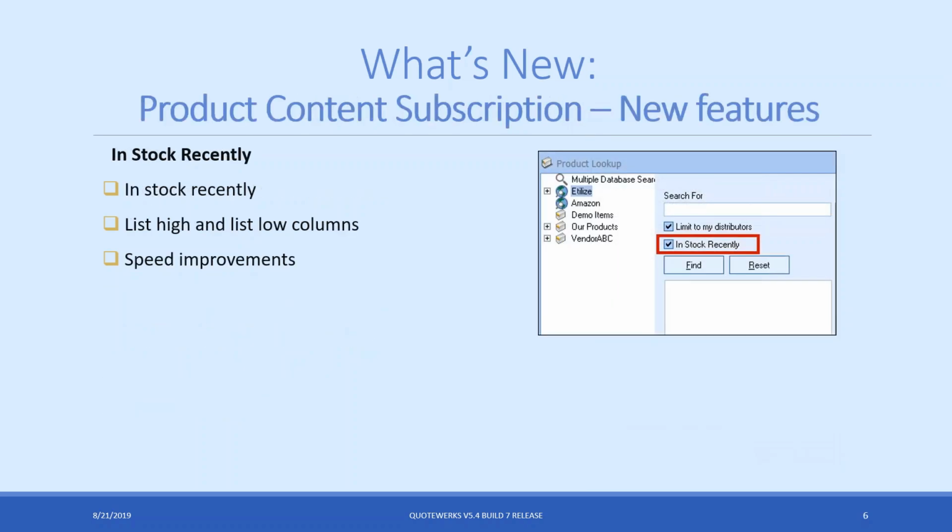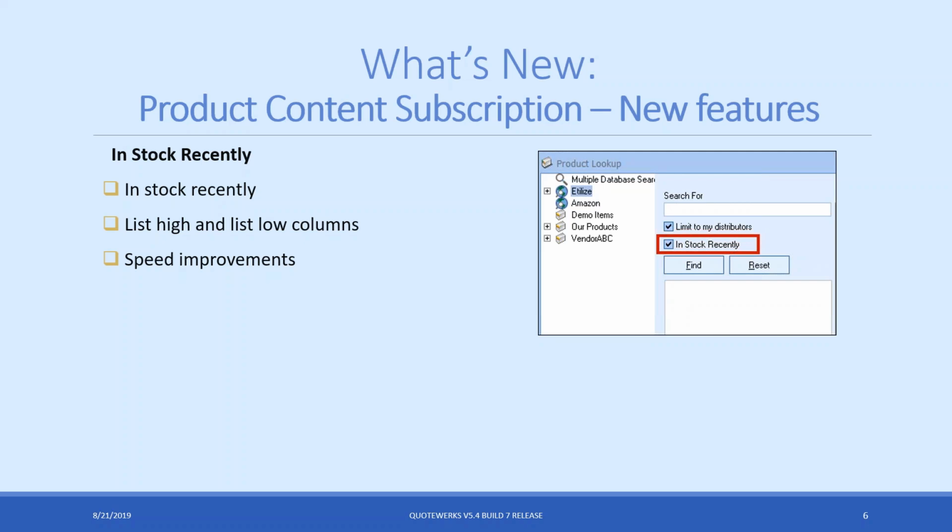For those of you that are using Elis or the product content subscription, we added a few new features here. You're now able to limit your searches by items that have been in stock recently. Basically, what this allows you to do is only see results, when you're doing a search in Elis, for items that have had stock within the last 24 hours.